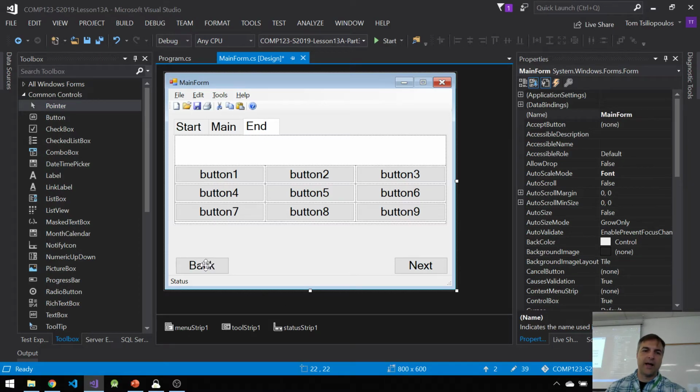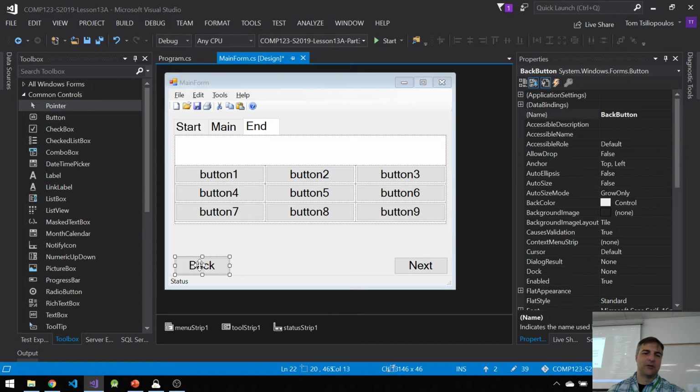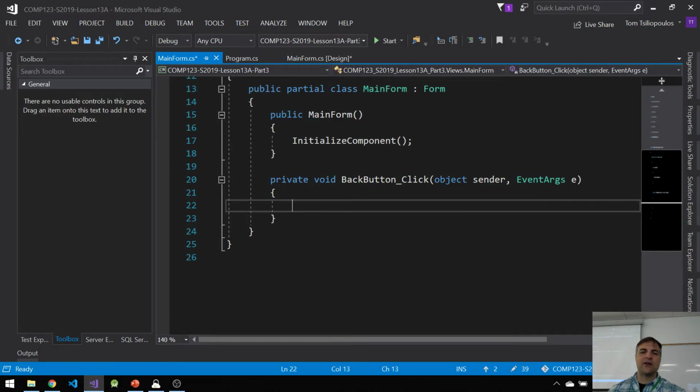If I want to go back, I press the Back button. It's going to show me 1 tab back. But what about if I go back before the tabs start? That would be bad, right? So let's start with this one, the Back button. Double click.